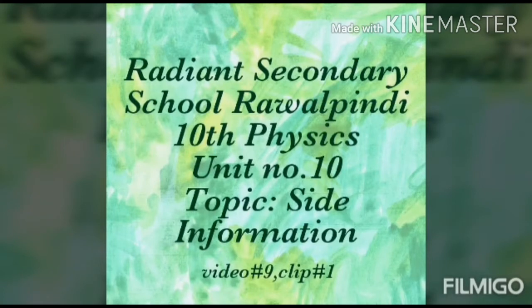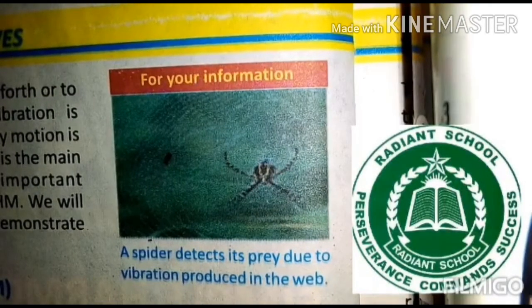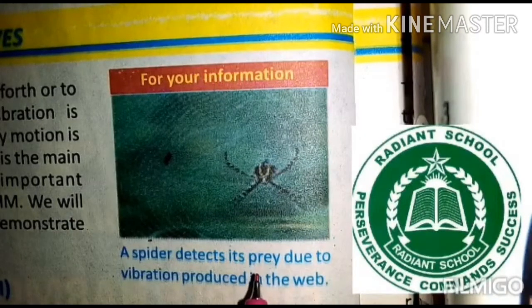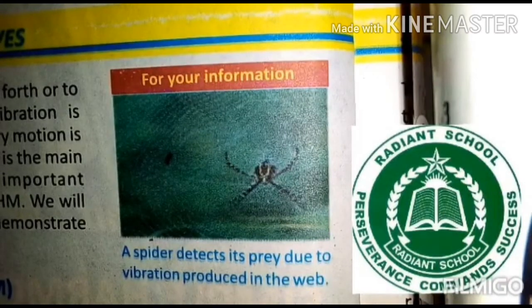They are important because sometimes they come as a short question, sometimes they come as an MCQ in your board paper. A spider attacks its prey due to the vibration produced in the web. The web of the spider is composed of tiny strings. Whenever the prey steps on those tiny strings, they vibrate. These vibrations inform the spider that there is something in the web that it can eat.